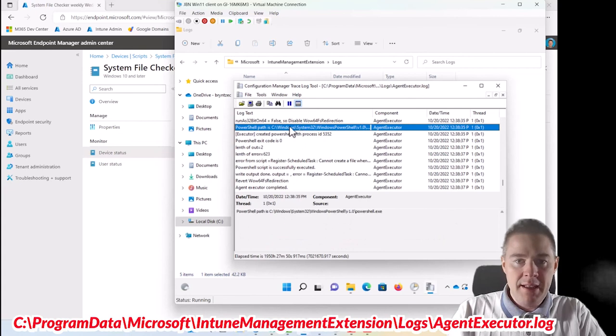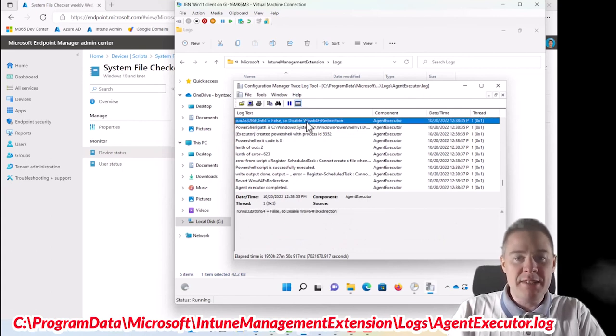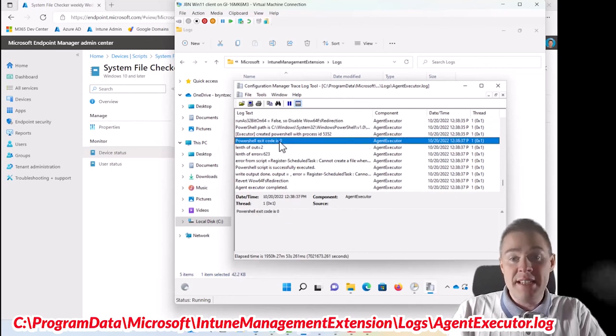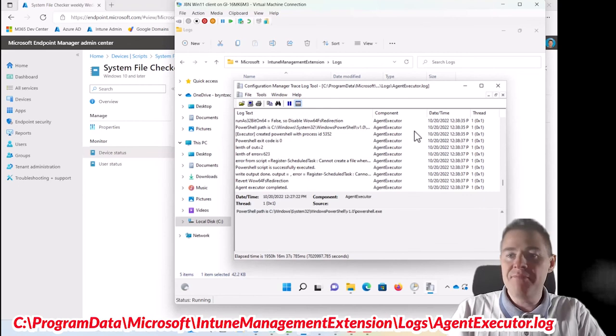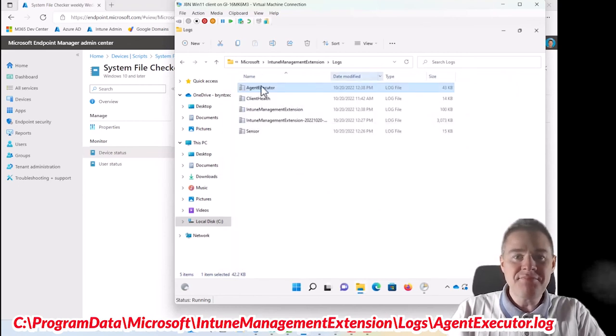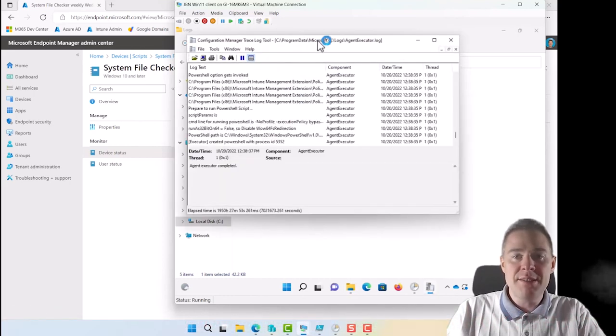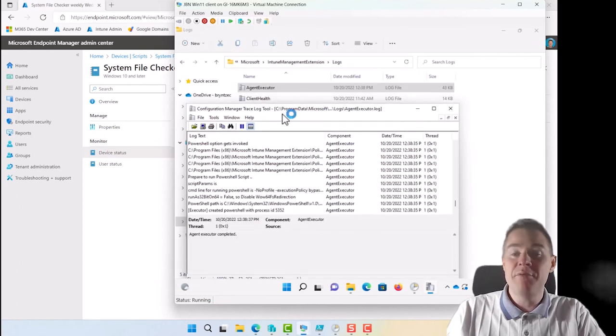PowerShell path, run as 64-bit, as 32-bit false, yes, we said. Exit code is 0. We know that means success, but okay, it's success anyway. And if you want to see any of your PowerShell scripts, check the AgentExecutor.log file. Why it doesn't open in Notepad is because I have CMTrace, and we didn't package that. We copied that file in the previous video.